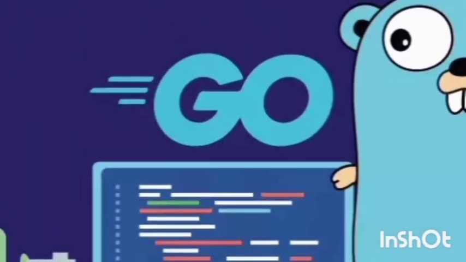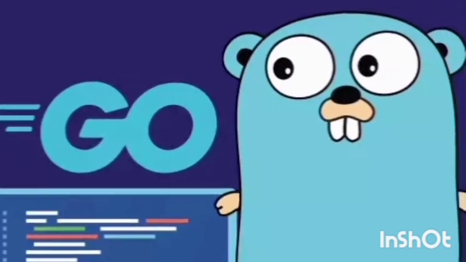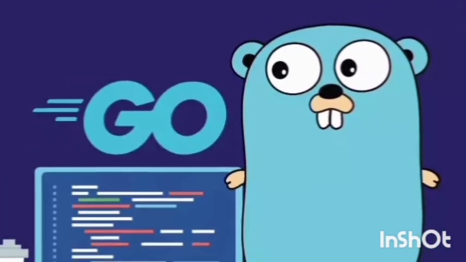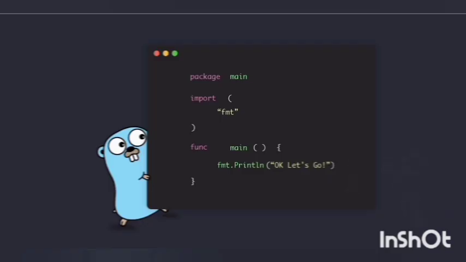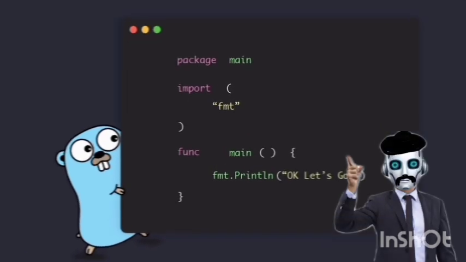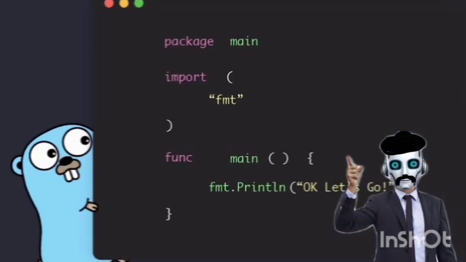Fast, simple, and built for the future. Today we're talking about Go, also known as Golang, one of the fastest growing programming languages in the world. In the next minutes, you'll know exactly what it is, why it's so powerful, and how you can start coding